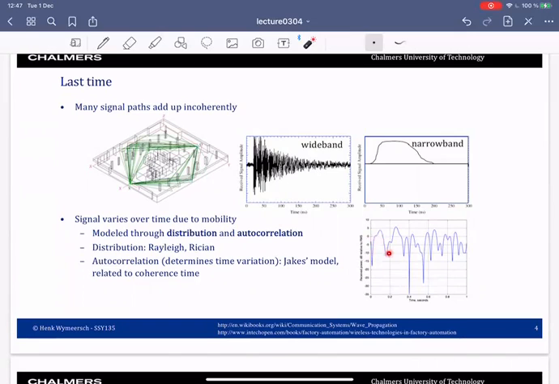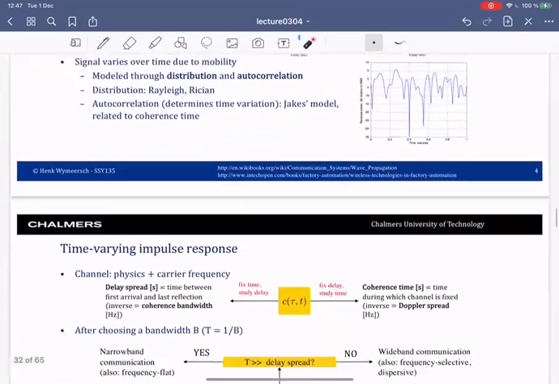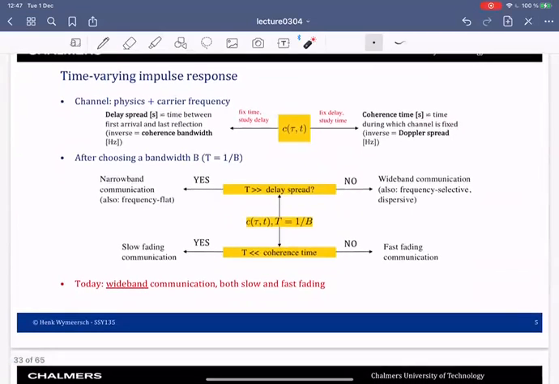Now, to model how this channel behaves, there are two aspects. One is the distribution, the other one is the autocorrelation. For the distribution, we've seen that the amplitude of the channel can be Rayleigh or Rician. For the autocorrelation on the Rayleigh fading, we've seen the so-called Jakes model, where this autocorrelation function is related to the coherence time. This is also from last time.